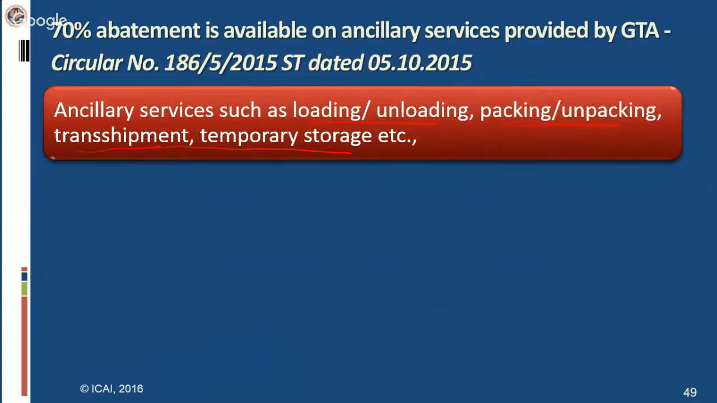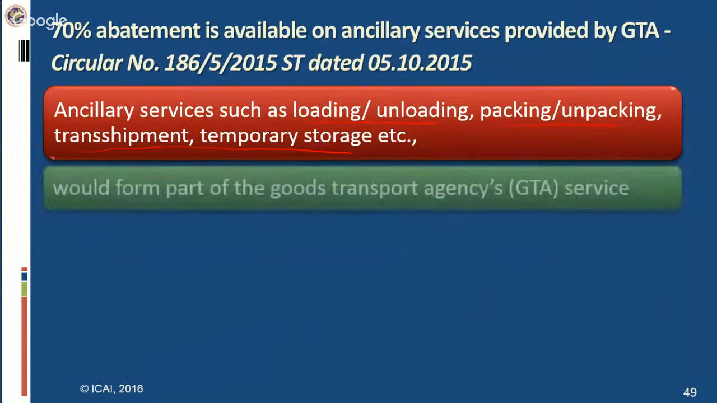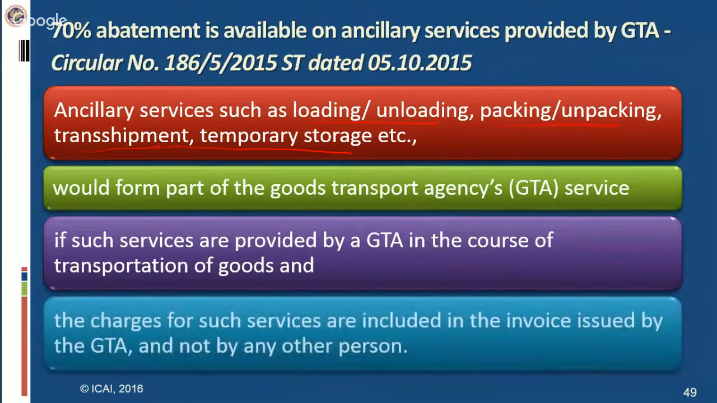Right now, you should understand that these ancillary services are not being done by the GTA as an independent activity. They are necessary for the GTA. The GTA is undertaking such activities so as to successfully render the service of transportation of goods. So they become part of the GTA service, and hence the abatement which is applicable for GTA services will also be applicable for such ancillary services undertaken by the GTA. But it is necessary that the GTA does such services in the course of transportation of goods, and the charges for such services are included in the invoice issued by the GTA.